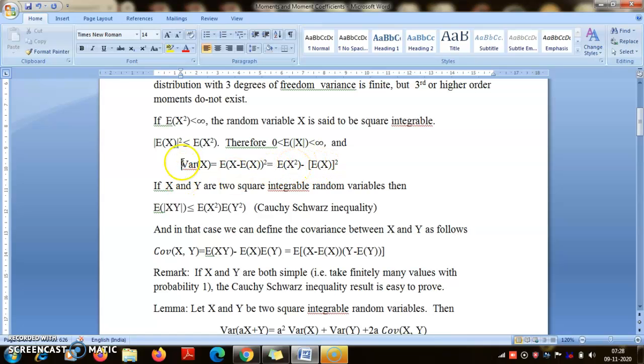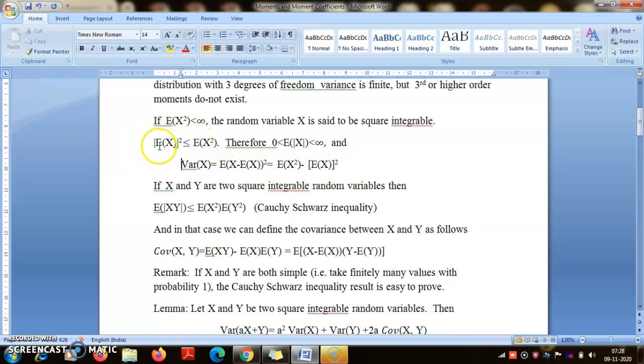Now sometimes it is tempting to prove this using the definition of variance of X. Say that since variance of X is like this, and this is a non-negative number, so this proves this inequality. But that is not the case. We do not introduce the definition of variance first and then prove the inequality.